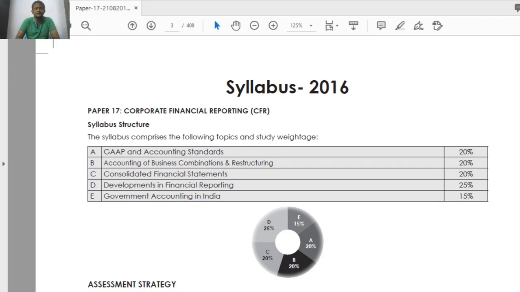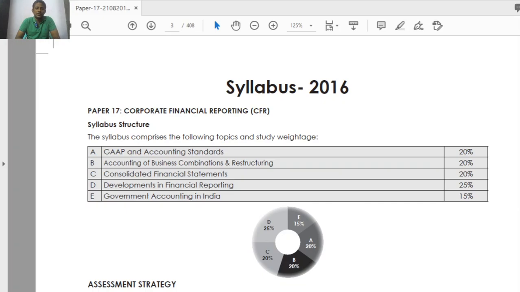If it is already covered in inter level, you would have some basic ideas. I am not going to explain what an accounting standard means and everything, as I hope all of you have some idea. Even if you don't, please go through my inter level videos. I posted accounting standards for Group 1, around 5 to 6 accounting standards, where I explained what an accounting standard is. You just go through those videos.